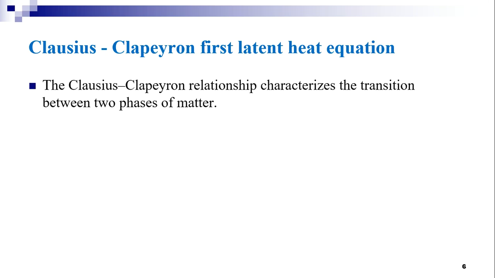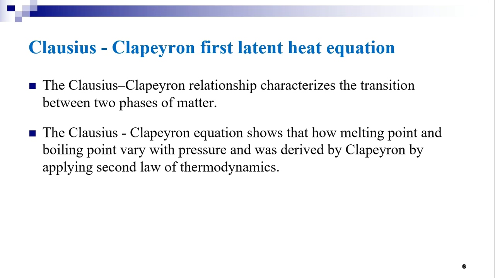The Clausius Clapeyron relation characterizes the transition between two phases of matter. The Clausius Clapeyron equation shows how melting point and boiling point vary with pressure, and was derived by Clapeyron by applying the second law of thermodynamics.